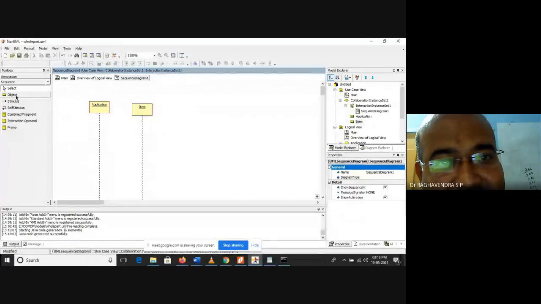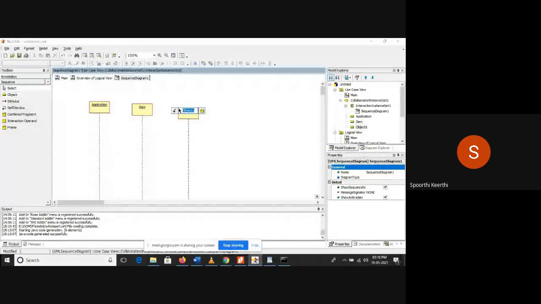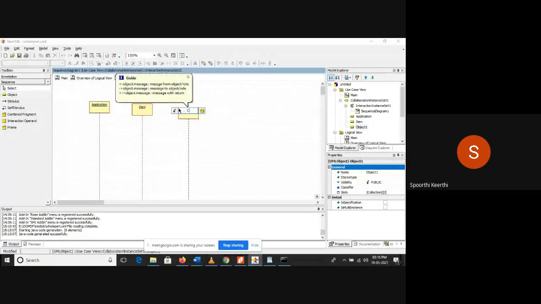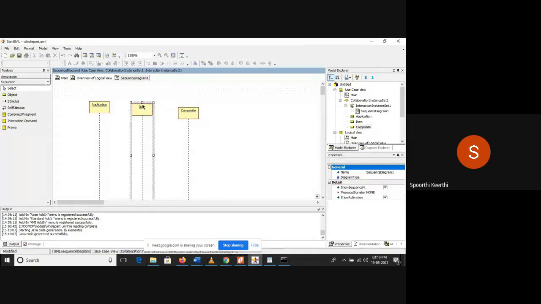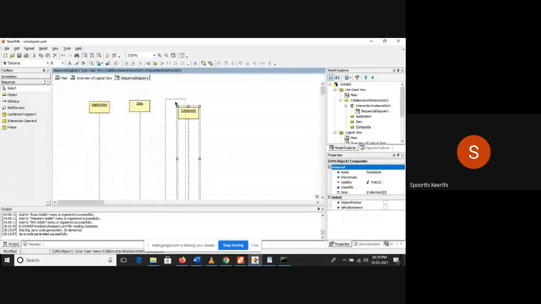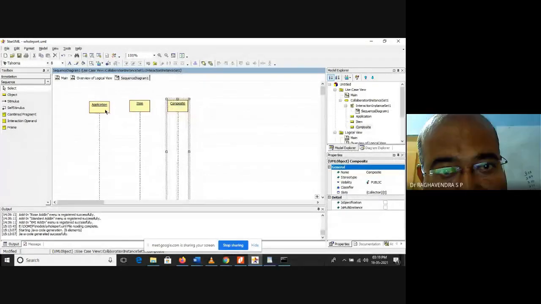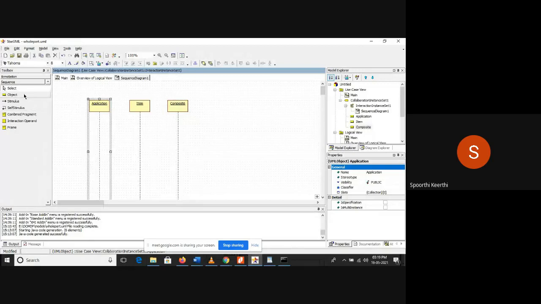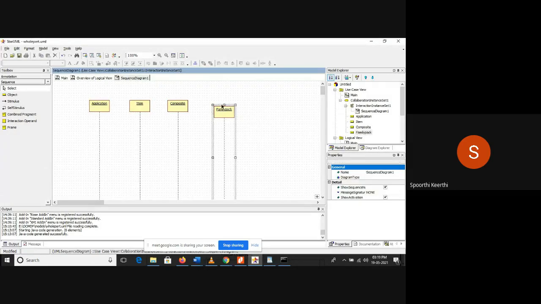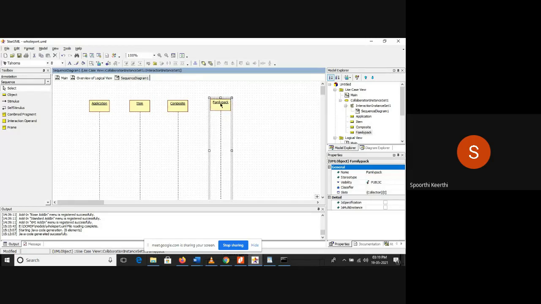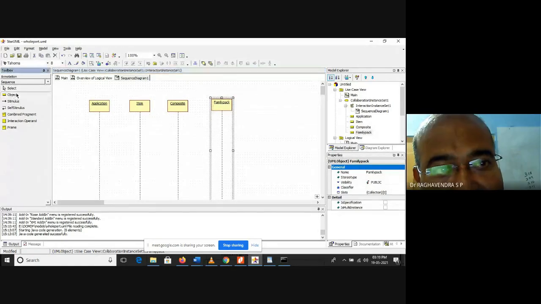Third one, composite. Next, family pack. Next we have party pack.